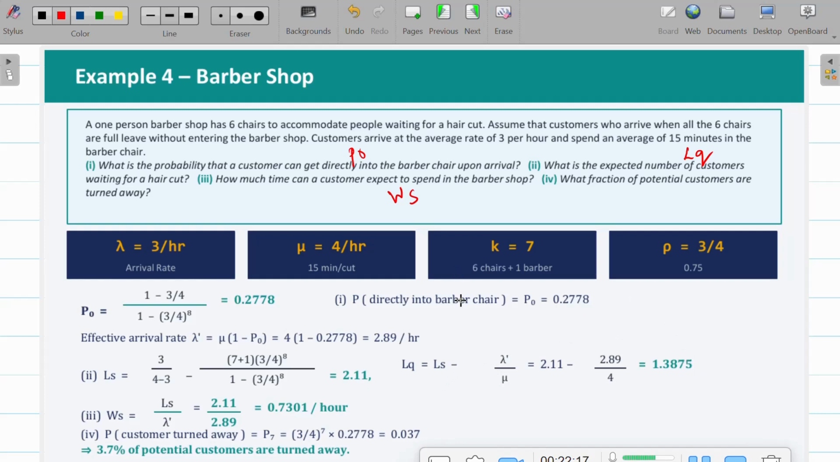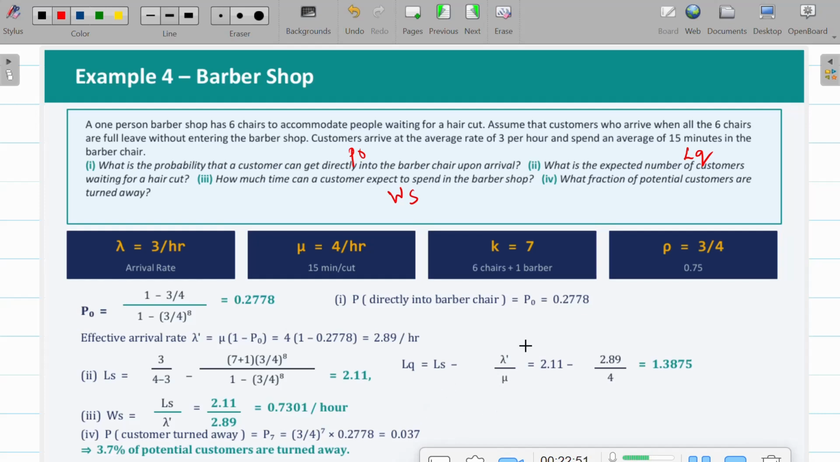And coming to the next, the waiting time in the system is Ls upon lambda dash. So Ls is 2.11 and lambda dash is 2.89. So the waiting time in the system is 0.7301 hours. And what is the fraction of potential customers turned away? If it is more than 7, it is turned away, right? So it is P7, 3 by 4 the whole power 7 into P naught. P naught is already calculated. So 3.7 percent of potential customers are turned away.